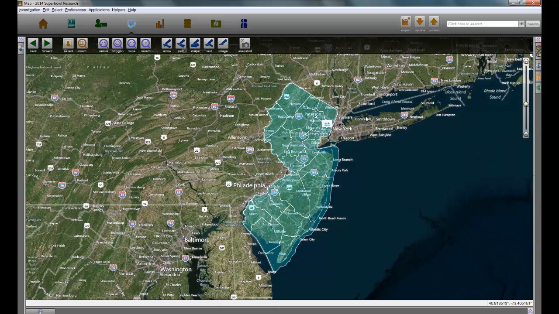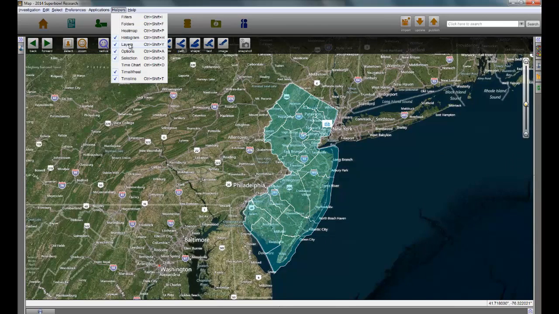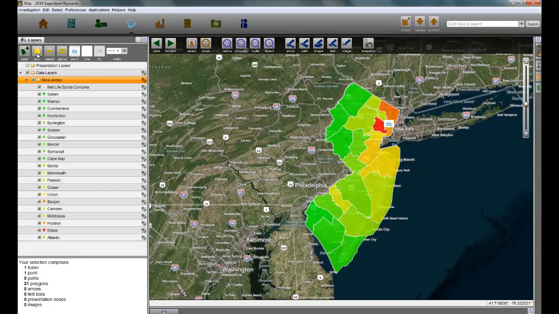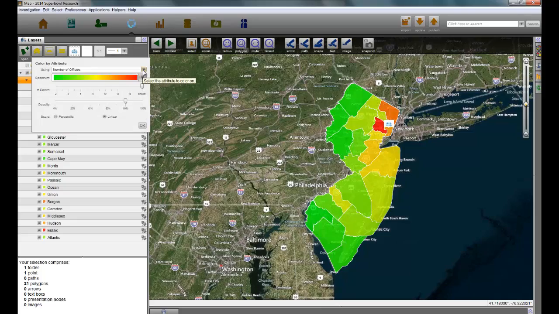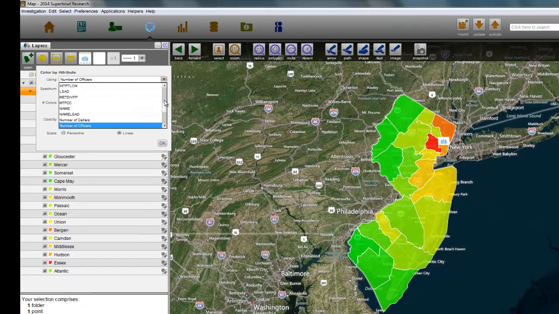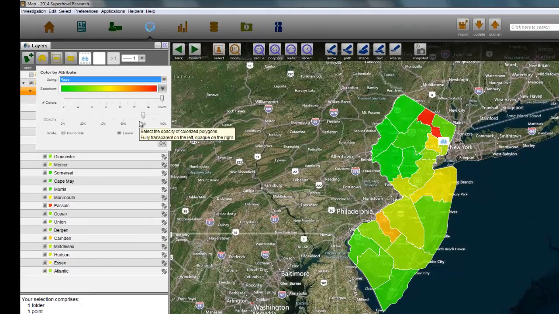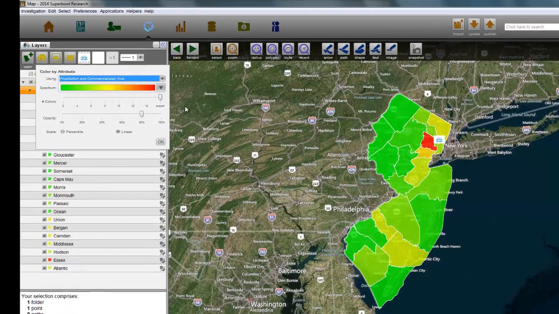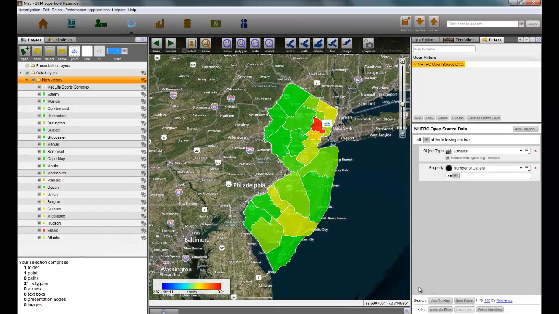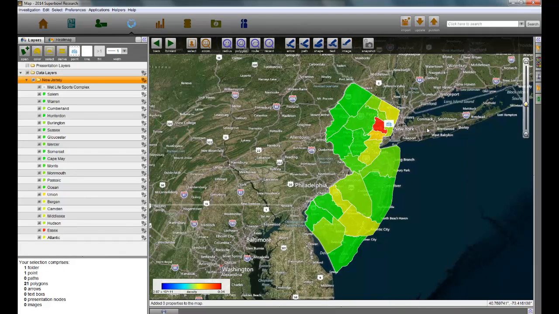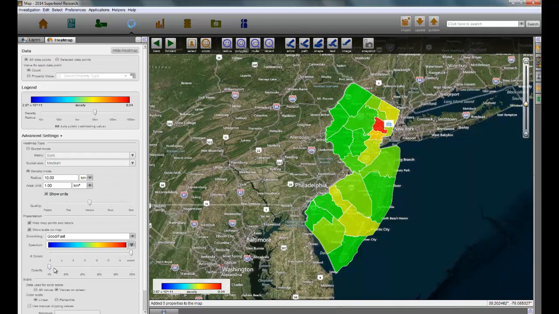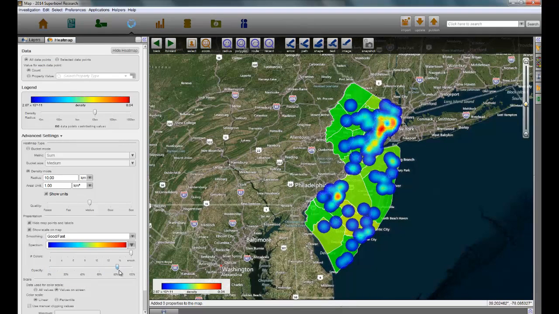The analyst starts by exploring New Jersey from a broad lens. By importing and modeling the 2011 New Jersey Uniform Crime Report, she can explore the number of officers by county, rape arrests, sex offense arrests, and arrests for prostitution and commercialized vice. By overlaying these historic crime statistics with publicly available data from the National Human Trafficking Resource Center, the analyst paints a clear picture of how sex trafficking saturates the area.